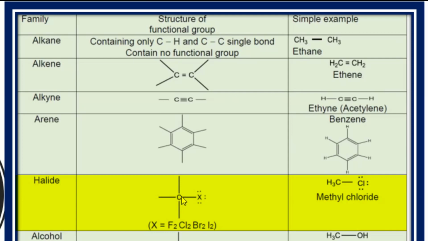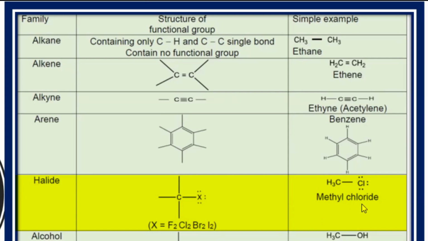Then another class which is called the alkyl halides, or simply halides, when carbon or the hydrocarbon part is attached with any halogen. Or in other words, when a halogen is attached with the carbon or the hydrocarbon part, that is called alkyl halides. For example, if this is fluorine, it will be called alkyl fluorides. If this is chlorine, it will be called alkyl chlorides. And if this is bromine, it will be called alkyl bromides. And if this is iodine, it is called alkyl iodides.